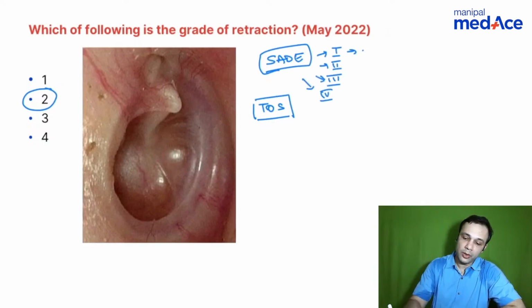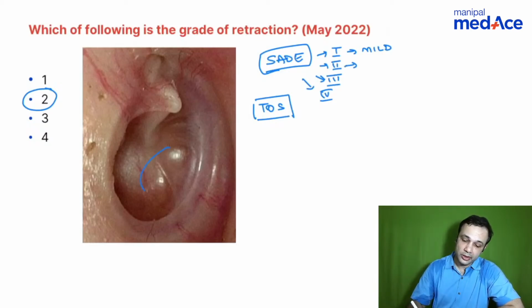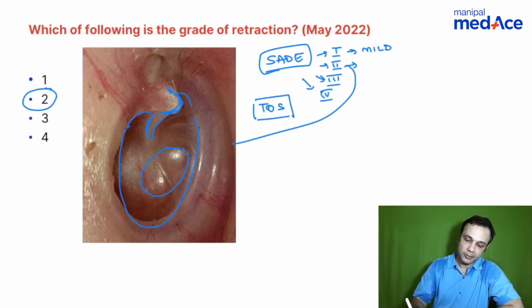Okay, so when you talk about grade 1, it is just a mild retraction. There's no significant prominence of whatever you see in this particular image. When you talk about grade 2, there is distortion of the cone of light. Along with that, there is prominence of the lateral process of malleus. You see the handle of malleus has retracted inwards significantly. But when you talk about prominence of the lateral process of malleus, prominence of the anterior and posterior malleolar folds, prominence of the annulus, it becomes a grade 2, right? So this is what is there in this particular image.